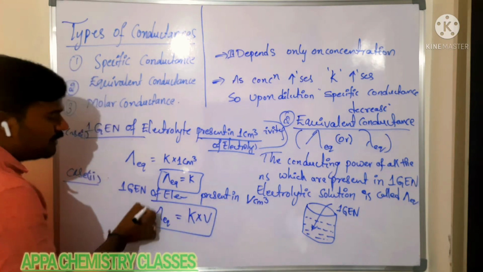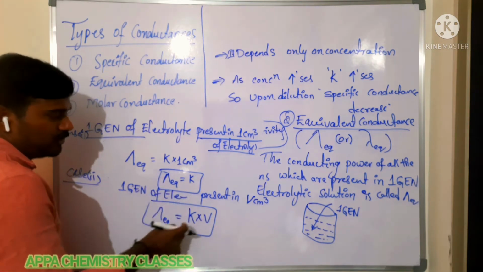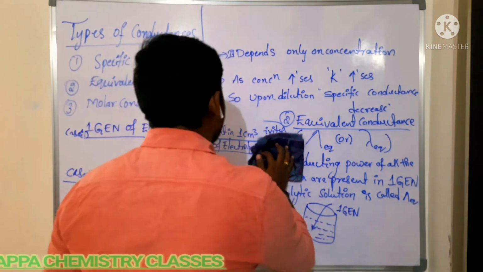Is that clear, everyone? That volume is in centimeter cube, and 1 centimeter cube is equal to 1 ml.